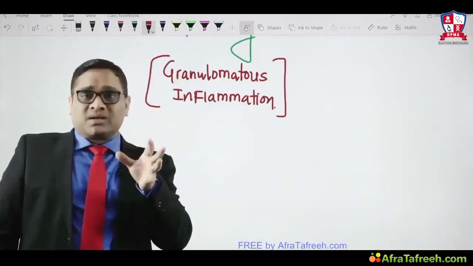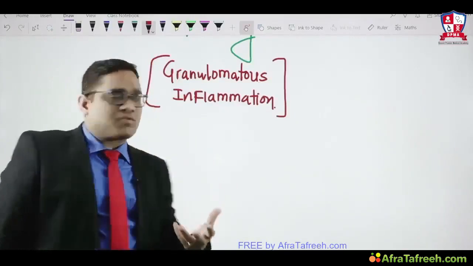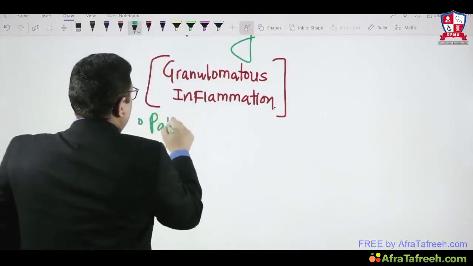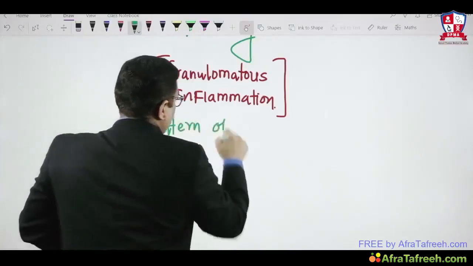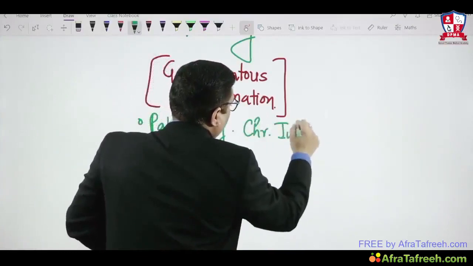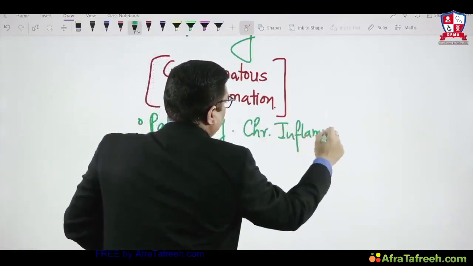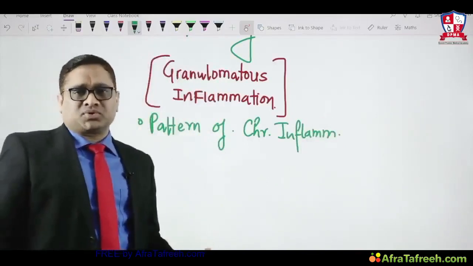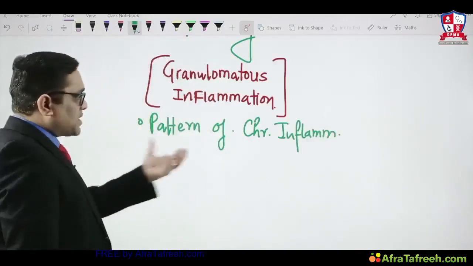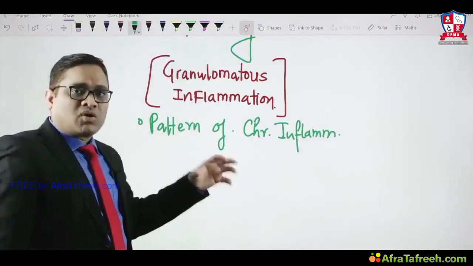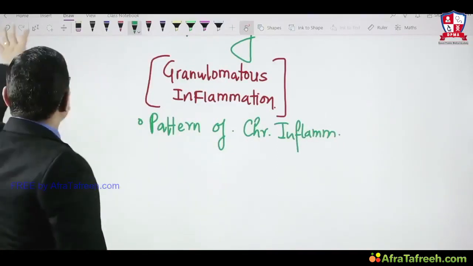Remember, granuloma formation is a pattern of chronic inflammation, because it will be seen in only certain infections like TB, histoplasmosis, right? That is why it is a pattern of chronic inflammation.